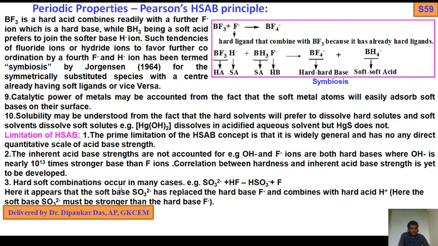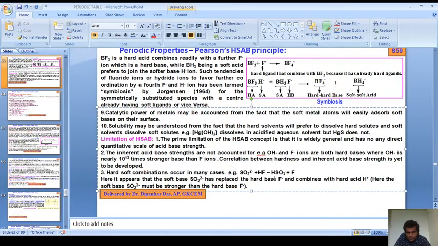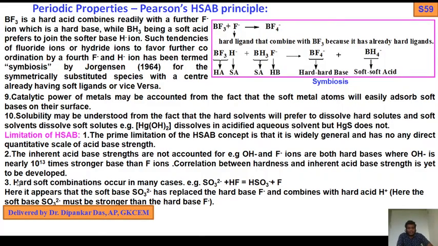Hard-soft combination occurs in many cases. SO3 2- plus HF gives HSO3- plus F-. Here it appears that the soft base SO3 2- has been replaced by the hard base F- and combines with the hard acid H+.